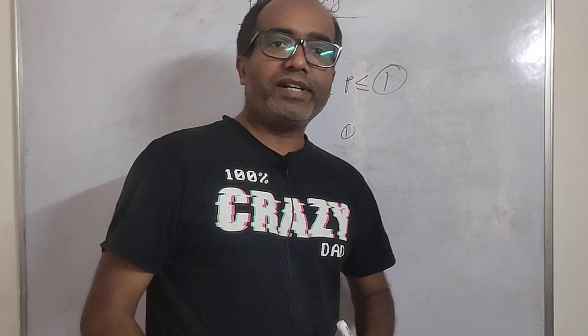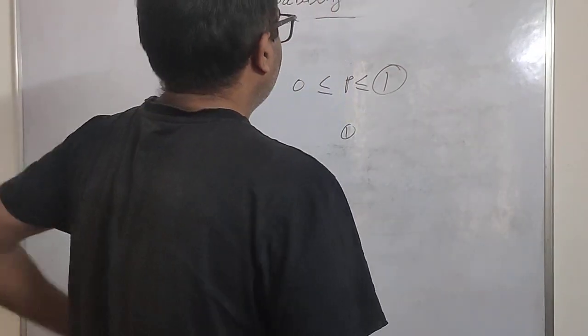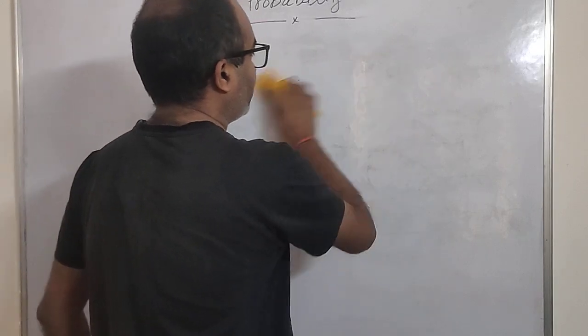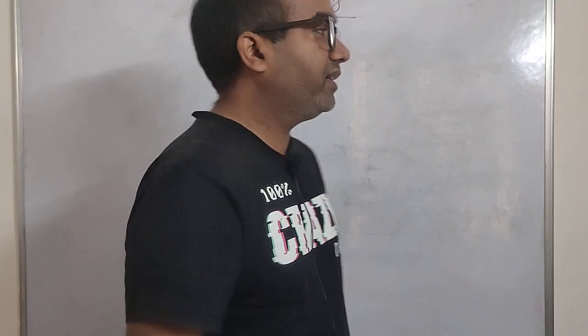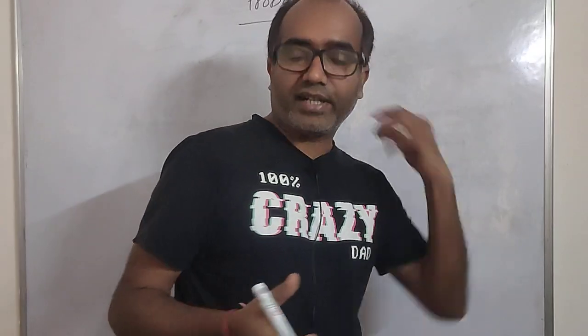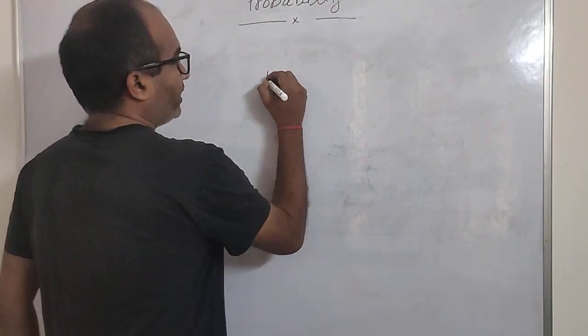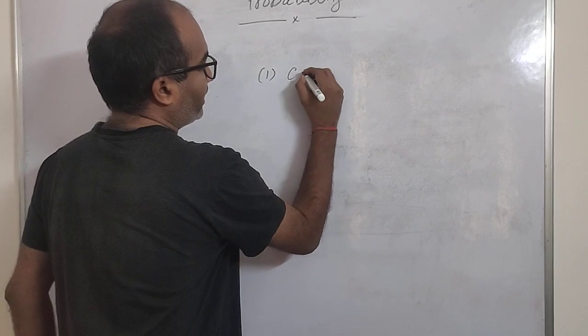So any probability can be between 0 to 1, right? This is the first thing you need to understand and remember. Okay, now we come to the other things, like certain types of events. Let me explain a few events. One is the complementary event.